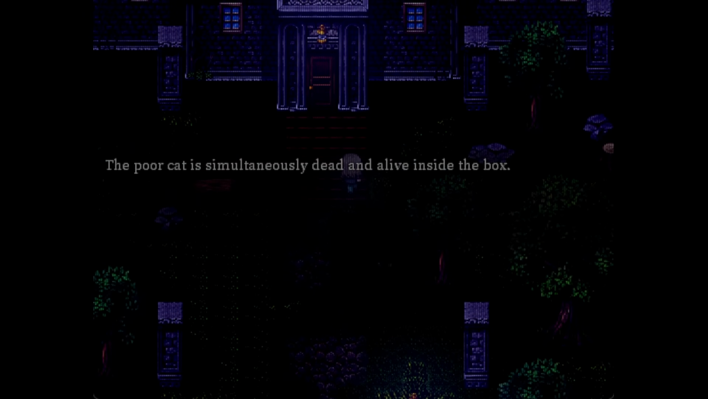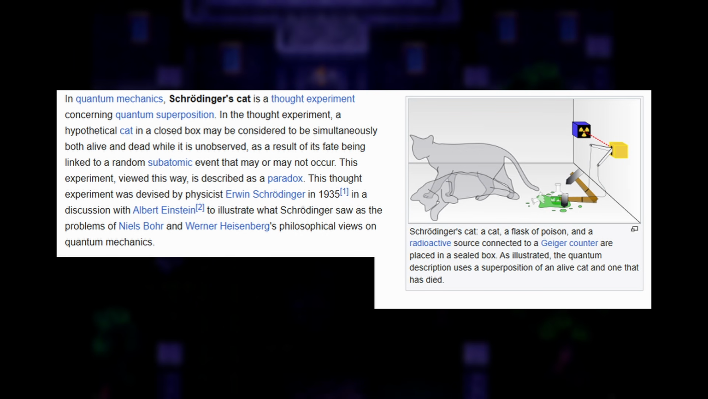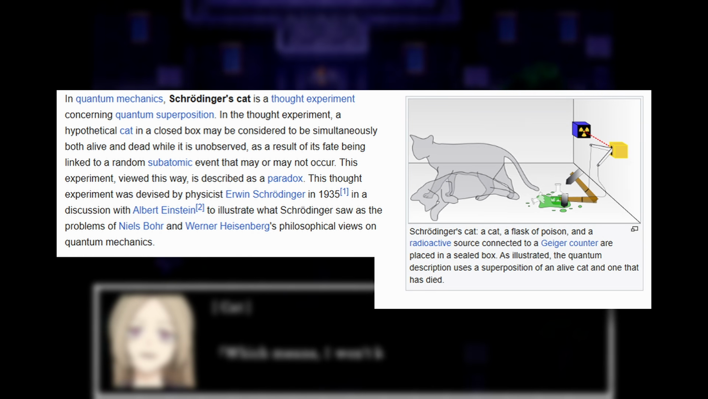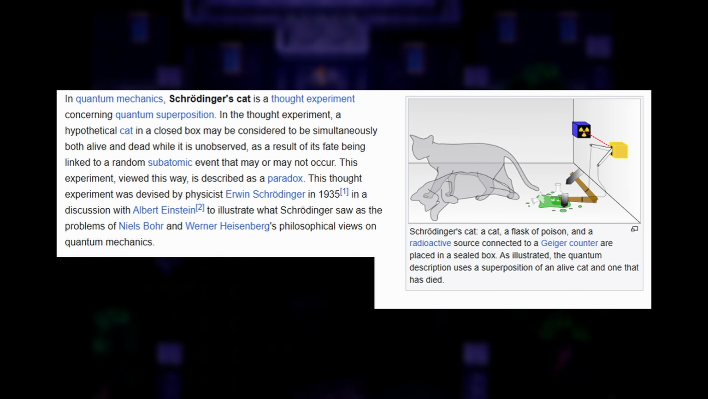This is where the Schrodinger's cat theory fits in. Now, Schrodinger's cat is a famous thought experiment in quantum mechanics illustrating the concept of quantum superposition, where a cat in a sealed box is linked to a random atomic event, making it seem both alive and dead simultaneously until observed.